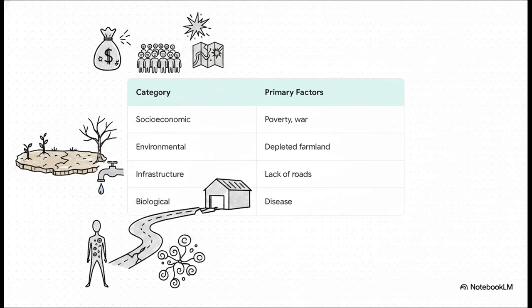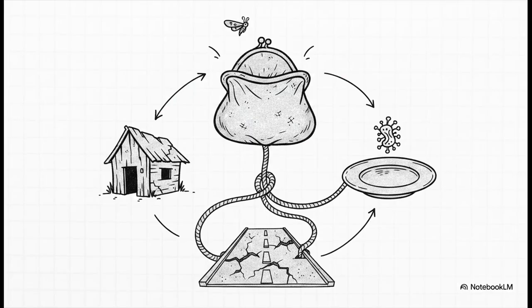And finally, biological factors. Widespread disease and parasitic infections actively rob the body of the nutrients it actually does manage to take in. So the crucial point is this: while all of those factors play a massive role, poverty is the leading overriding risk factor globally for undernutrition. It's the primary engine driving the entire crisis.